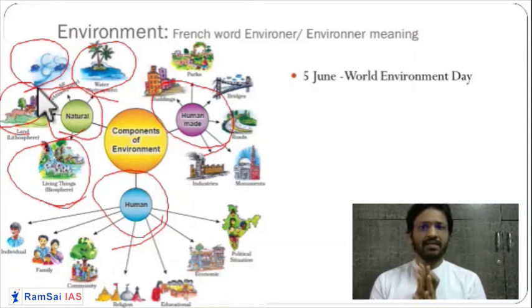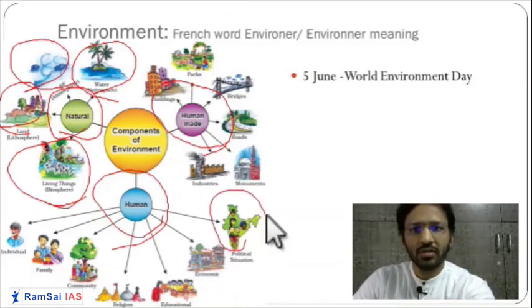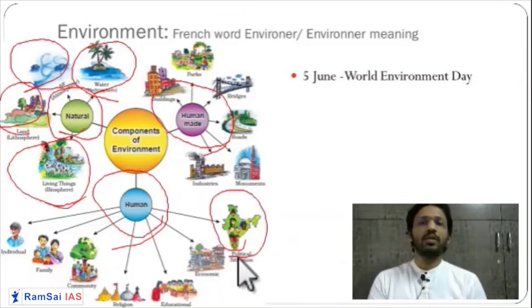Family is there, marriage is there, individual is there, household is there. Then you have a village, you have a nation. So these are the human components of the environment.